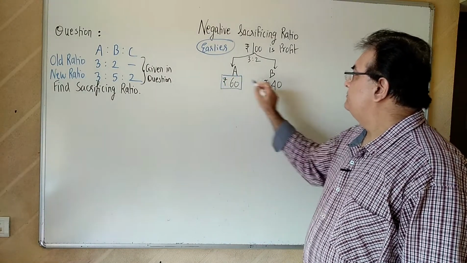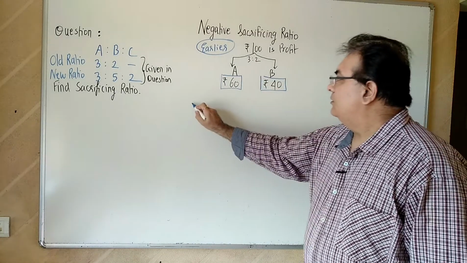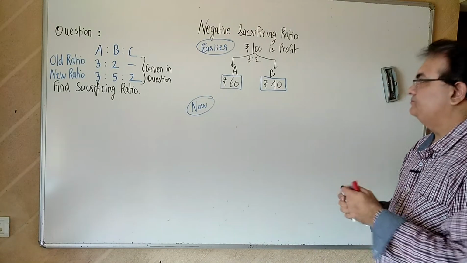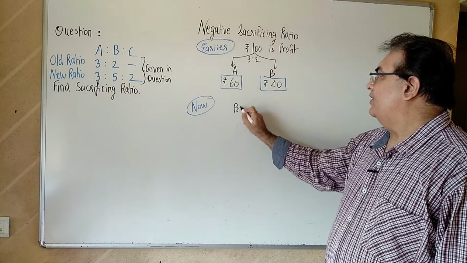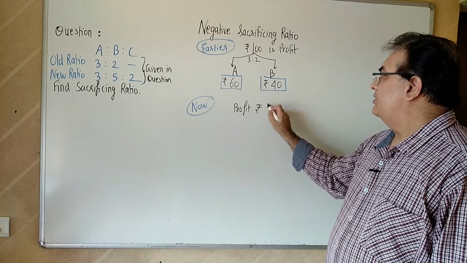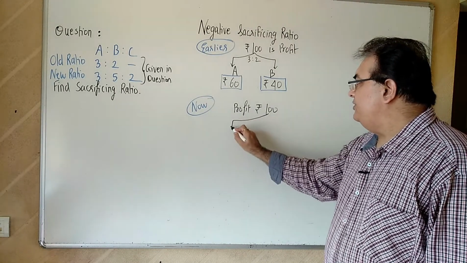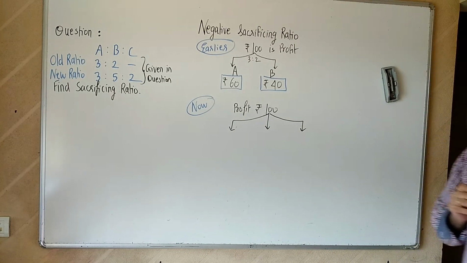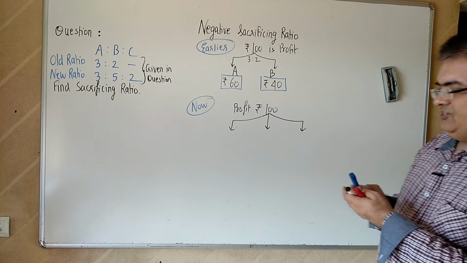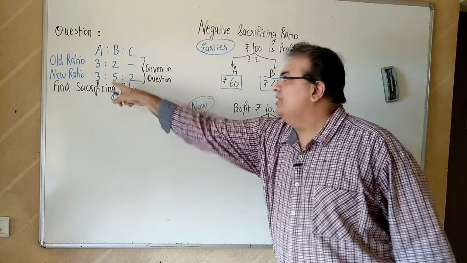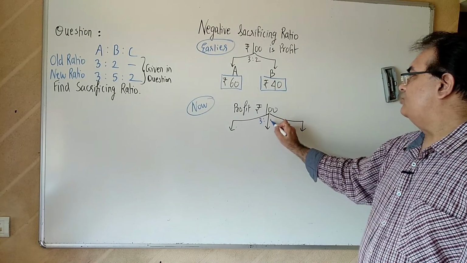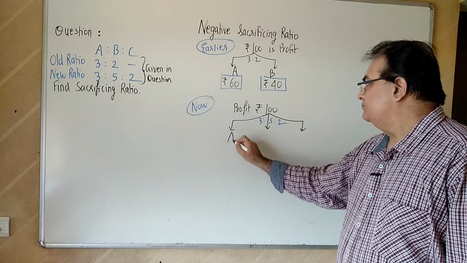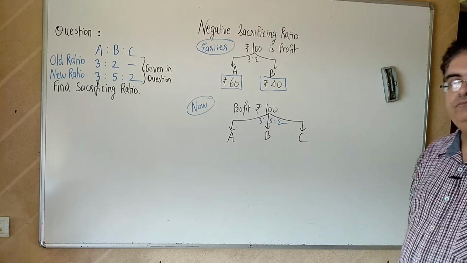Okay, now suppose again the profit is rupees 100. But this time it will be distributed between A, B and C, in the new ratio, which is given to us as 3:5:2.